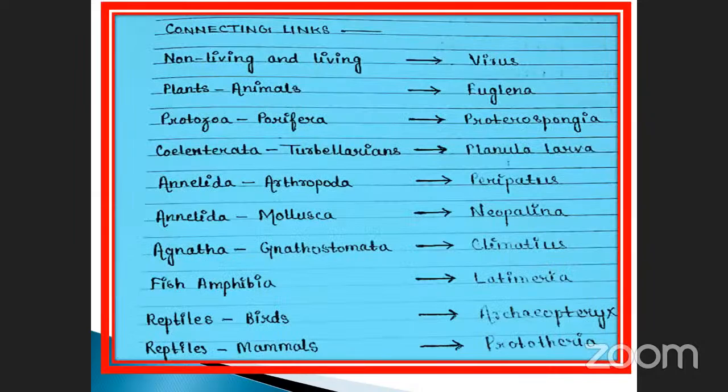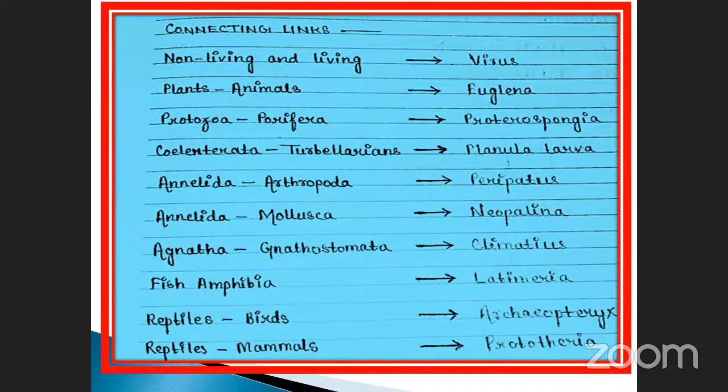Okay, see here, connecting links again and again, for your memory. So I have selected so many slides, 3 slides, I think. Non-living and living, virus. Plant and animal, Euglena. Protozoa and porifera, spongia. Already I told you about porifera, isn't it? And coelenterata and turbellarians. Planula larvae. Annelids and arthropoda, Peripatus. Annelids and mollusca, Neopilina, and Agnatha and gnathostomata.